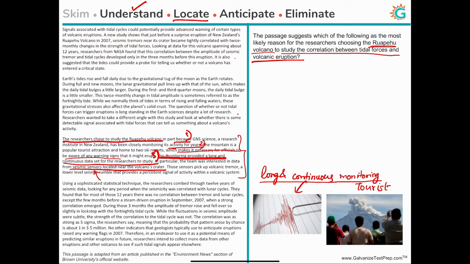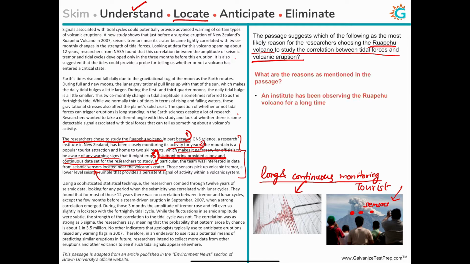Because there were tourists and you had to take care of them, and there were seismic sensors located near the volcano's crater that would do the monitoring. Okay, by the way, this might not be the Ruapehu volcano, this particular image. I just picked a volcano image that had tourists near it. So now let's try and summarize and anticipate what the possible reasons could be in our own words.